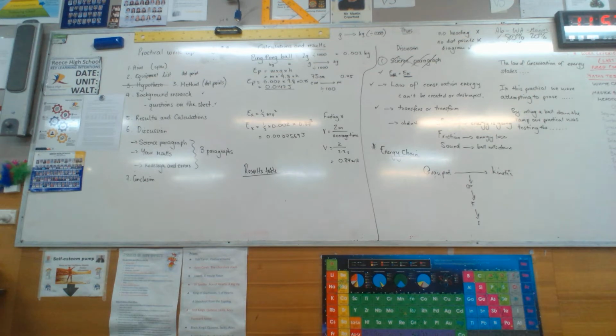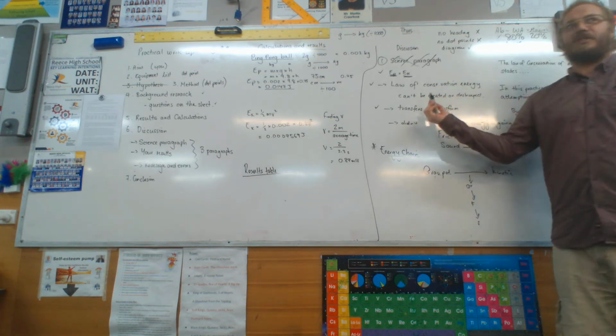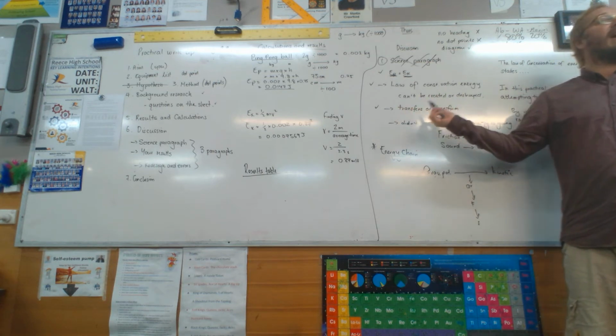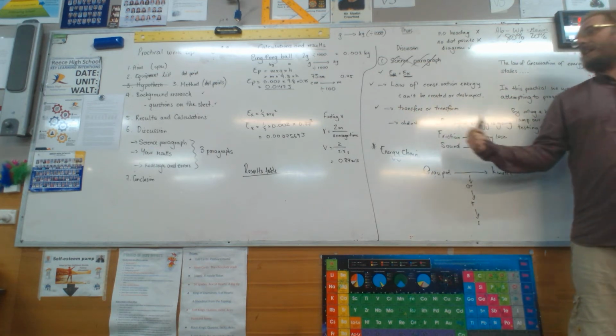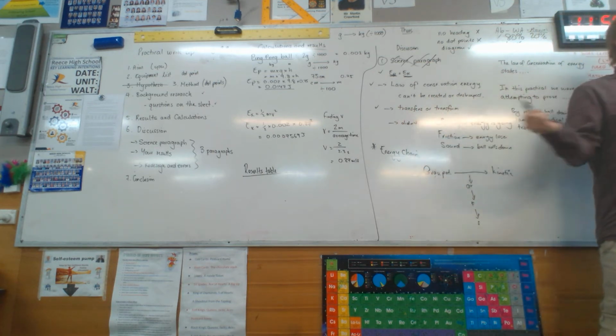Some kids said, could you give me a sentence starter? So I did. So I'll just talk about this one. The law of conservation of energy states that in this experiment, my gravitational potential energy should have been the same as my kinetic energy. This is a problem because the law of conservation of energy states energy cannot be created or destroyed, it can only be transferred or transformed.